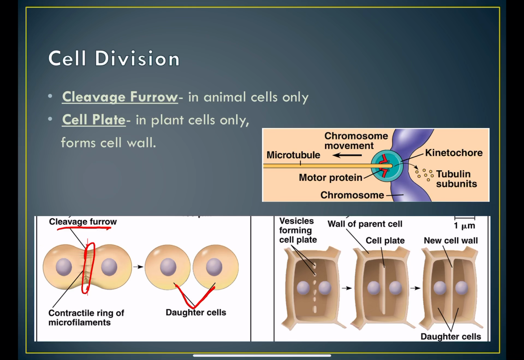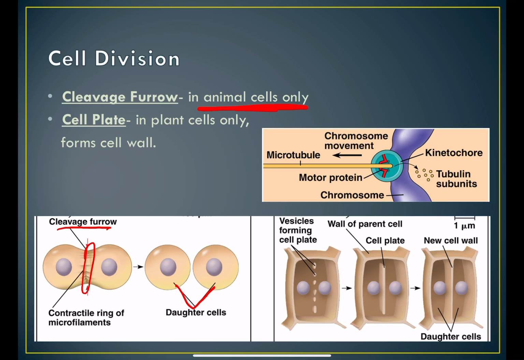Now, important to know that the cleavage furrow is only in animal cells. In plant cells, you don't have a cleavage furrow, but you have something that's called a cell plate that forms and divides the two daughter cells of a plant cell, okay? And that's a little bit different because of the cell wall, all right?